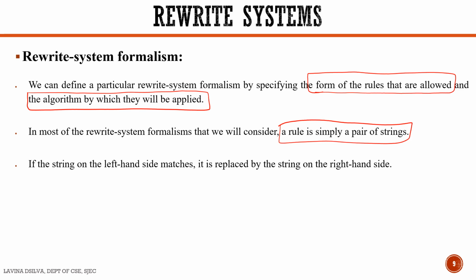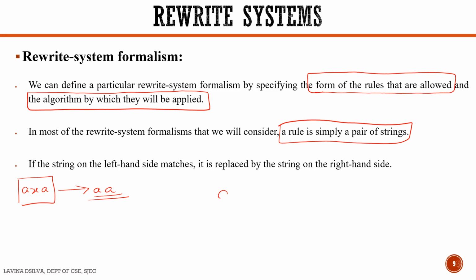I'll just take a rule as AXA tends to AA. What does this tell us? That we will have to squeeze out, or replace, whatever comes between a pair of A's. So if we see a construct like AXA, we are supposed to replace it by AA.